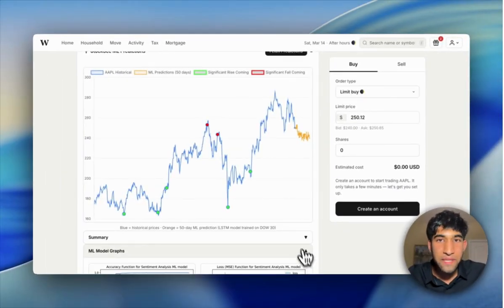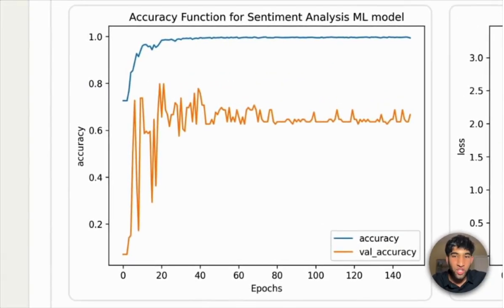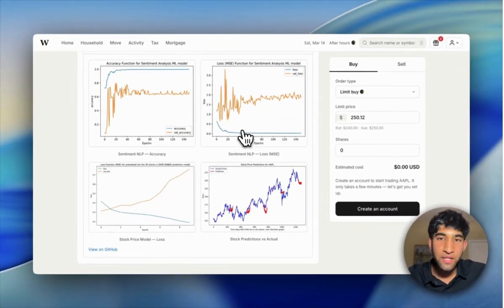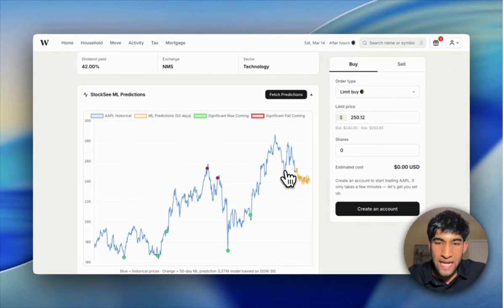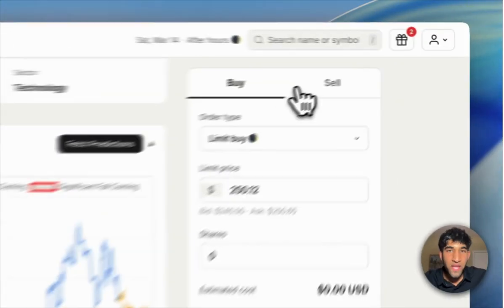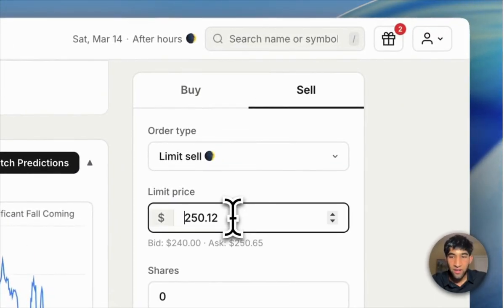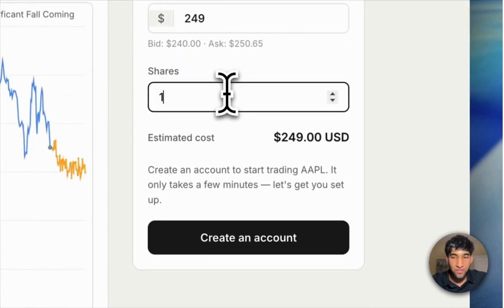For more technical people, we can look at some machine learning model charts. We can get into that a little bit more in depth later on. Well, now we can see that Apple stock is probably going to go lower. So what I'll do is I'll click sell, and I'm going to sell all my shares at around $249, and I'll do 100 of them.